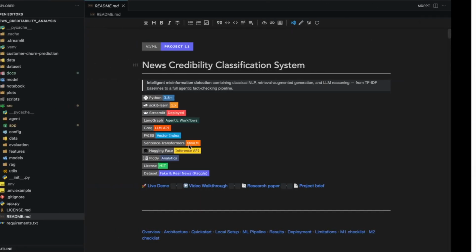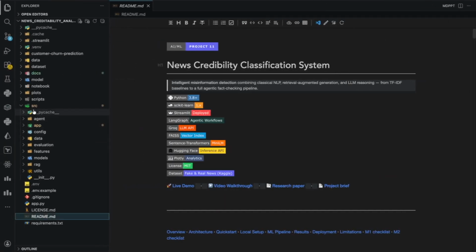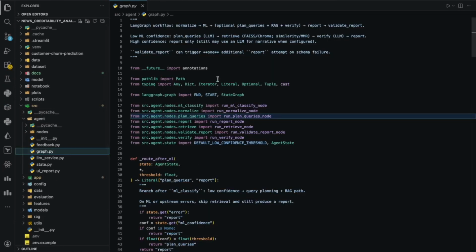We wrapped the same ML system into a ML classifier inside a LangGraph powered agentic system. Now, ML is just the entry point. Every article flows through this structured state driven pipeline. First, we normalize the input, then we classify using ML, and based on the model confidence, we dynamically decide the path. This is where it gets interesting.